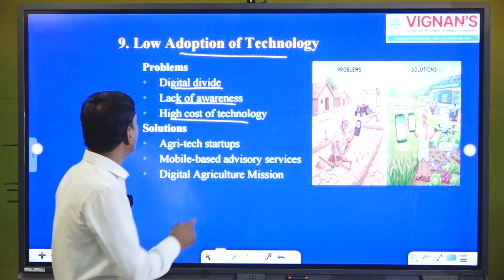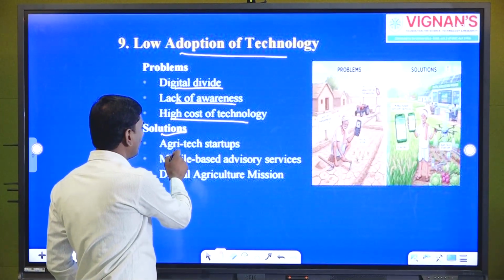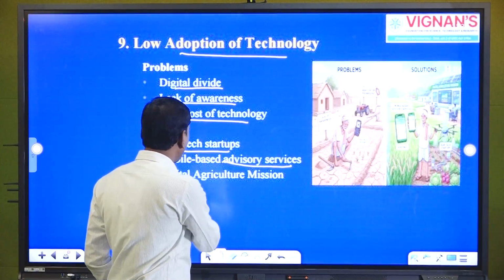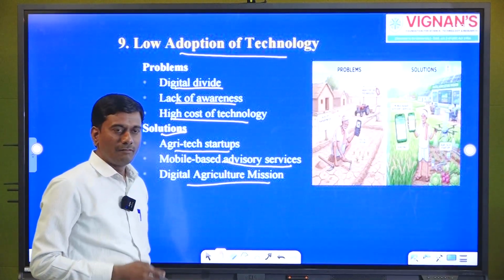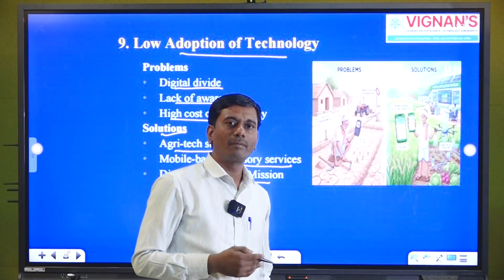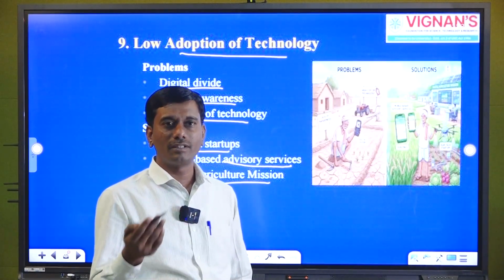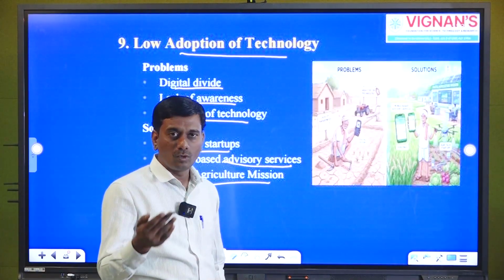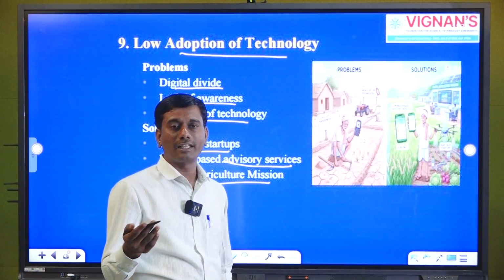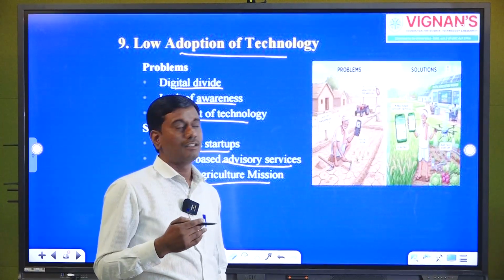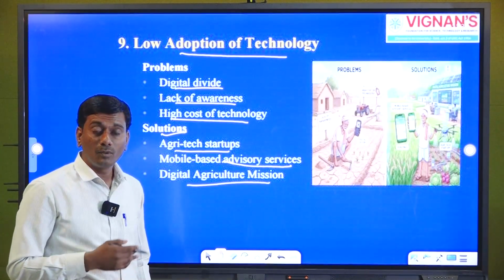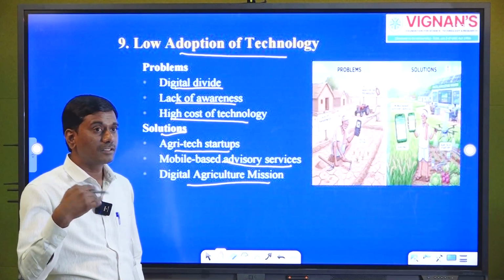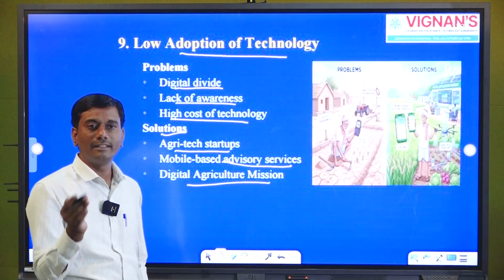To overcome these problems, some of the solutions we can think of are agri-tech startups, mobile-based advisory services, and digital agriculture. The agriculture department, state agriculture universities, and the central and state governments promote advancements of scientific technologies in the agriculture sector, so that we can improve the technological aspect in agriculture and farmers can adapt very easily in their fields.